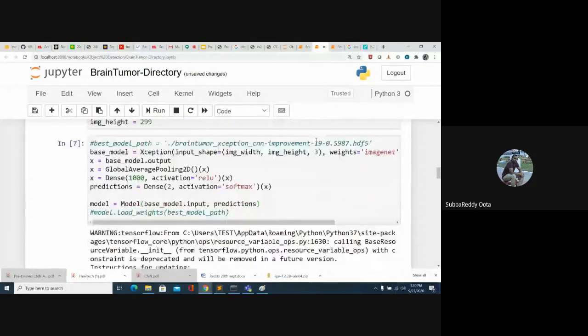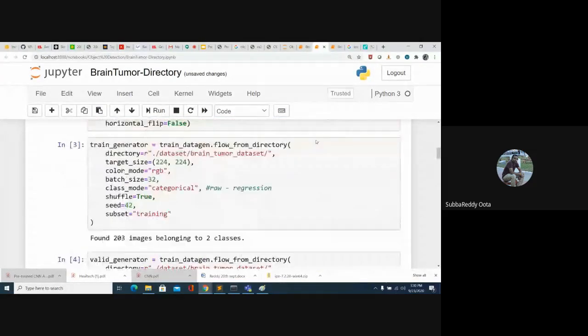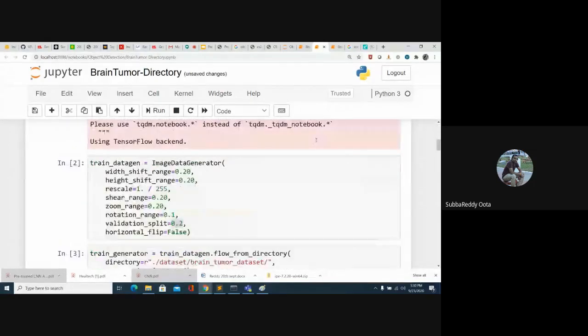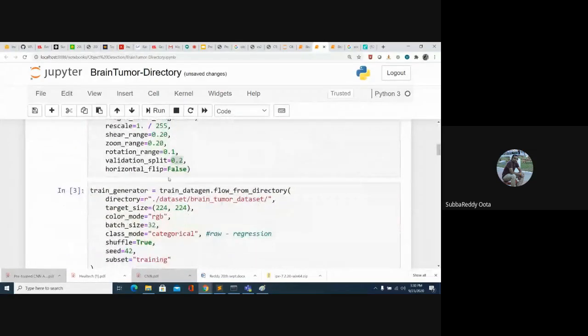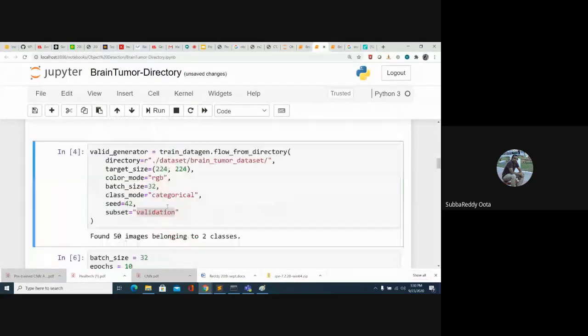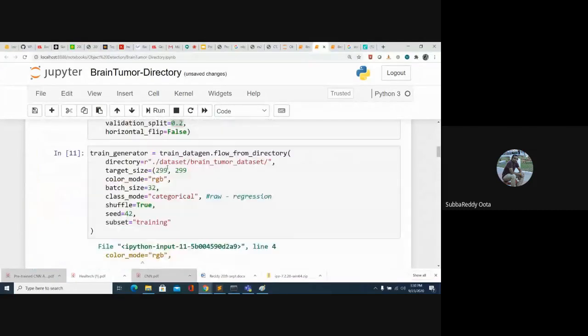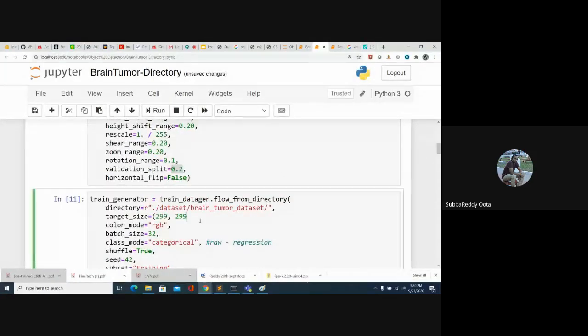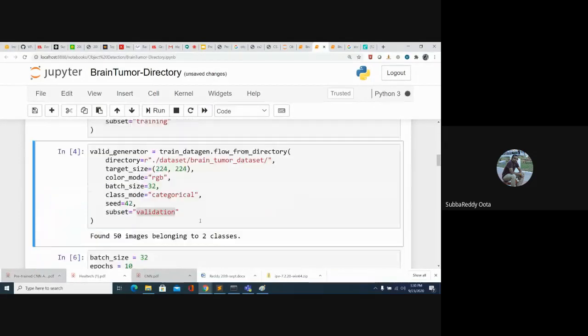Okay, so what image size did you give? Okay, so I think here I need to give 299 by 299. So this is also 299 by 299.